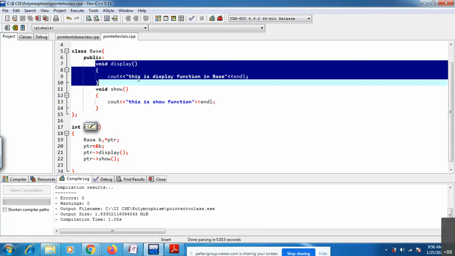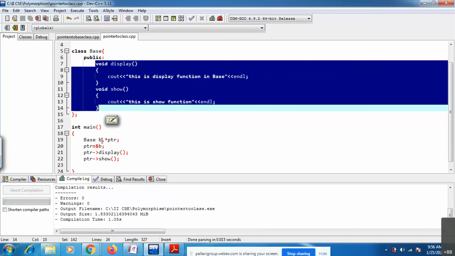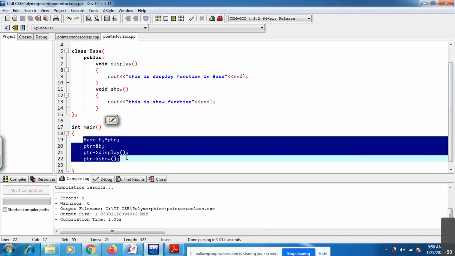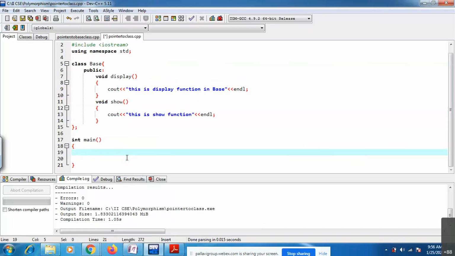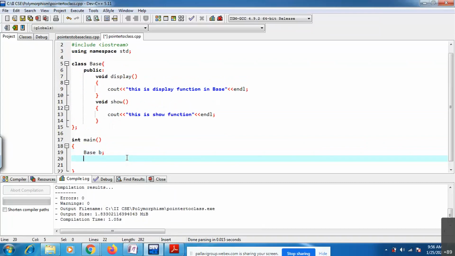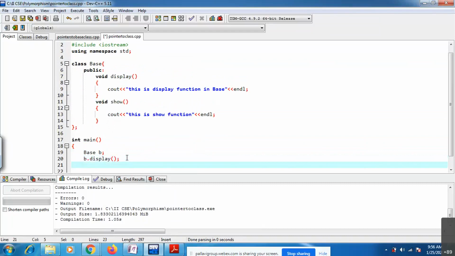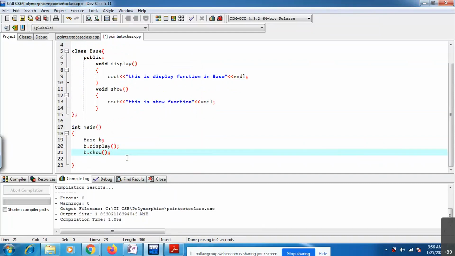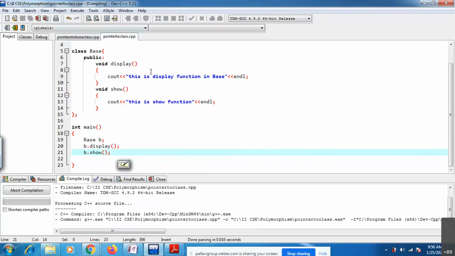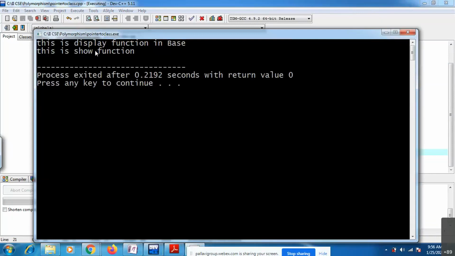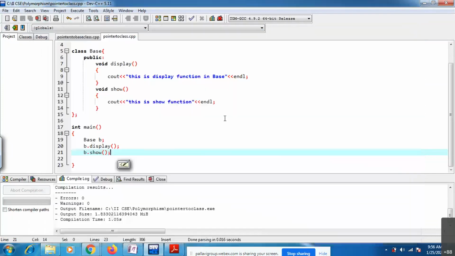If you want to access these two members, first you need to create one object. Base b. By using b you can access two functions. One is the display function, and you can access the show function also, by using the object reference. You can see in the output, it will print both messages you have written inside your member functions.